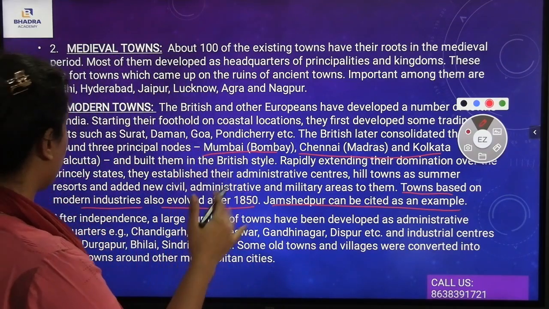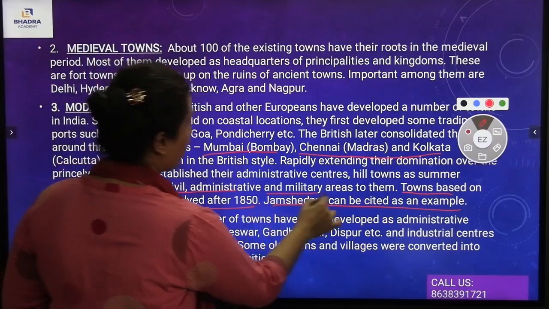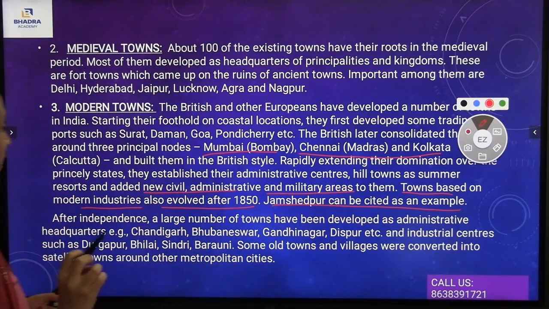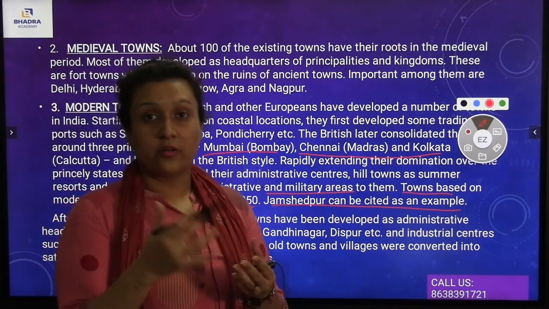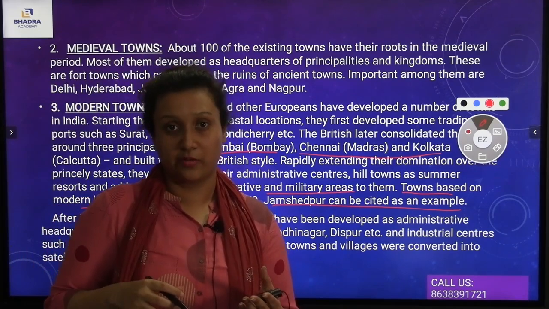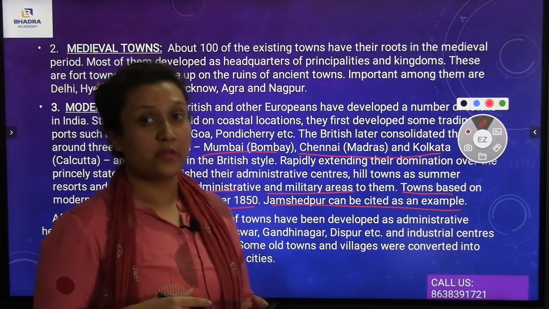Those modern towns were developed in other civil areas as well, like new civil, administrative and military areas. Now, after independence, a large number of towns have been developed as administrative headquarters, such as Chandigarh, Bhubaneswar, Gandhinagar, Dispur, etc., and other industrial centers such as Durgapur, Bhilai, Sindri and Barauni. As we have understood about the modern towns, slowly those modern towns converted into industrial centers and other administrative headquarters.